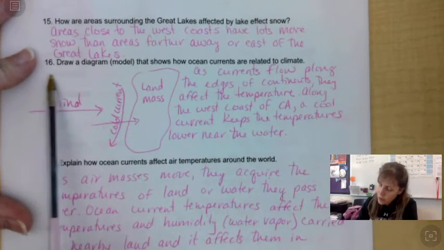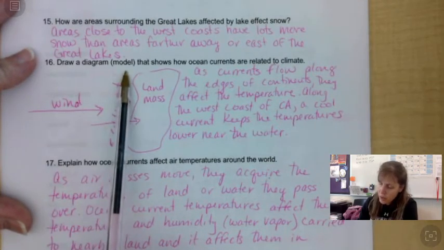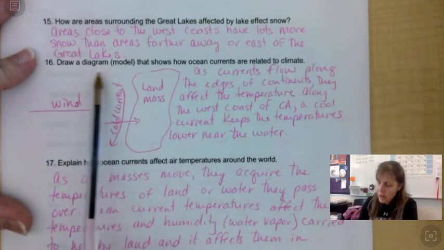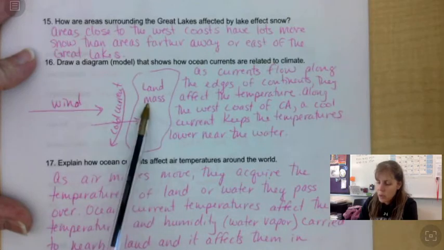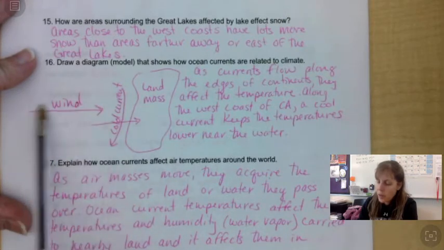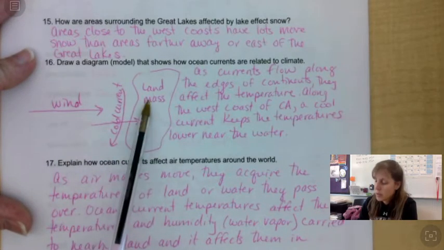Number 16. Draw a diagram or a model that shows how ocean currents are related to climate. So if there's a cold current and the wind blows over it towards the landmass, then the landmass will cool down. If it's a warm current and wind blows over it, then the landmass will be relatively warm.